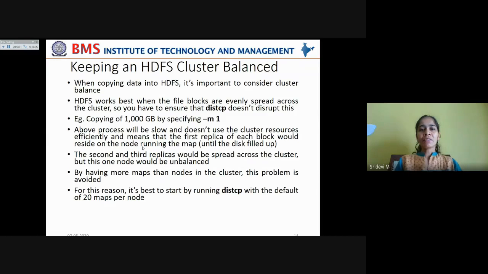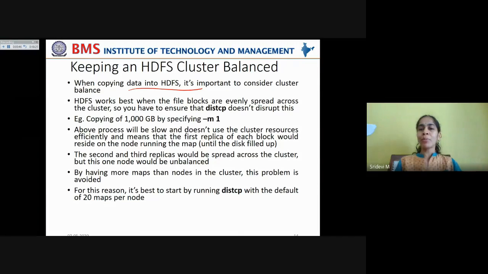In that case, that particular map will be overburdened and the cluster will be unbalanced. So how to keep it balanced? When copying data into HDFS, it is important to consider the cluster balance. HDFS works best when the file blocks are evenly spread across the cluster, so you have to ensure that DistCP doesn't disrupt this.